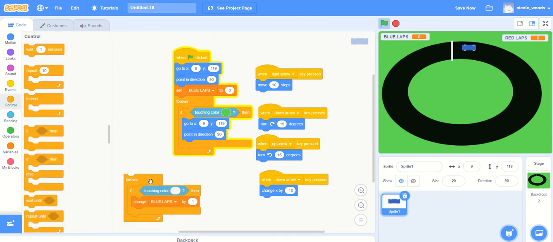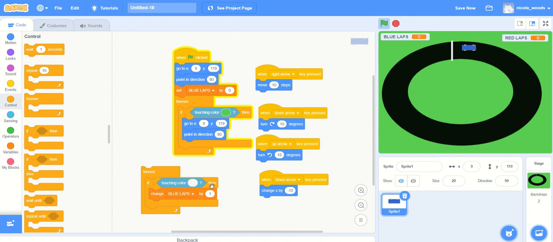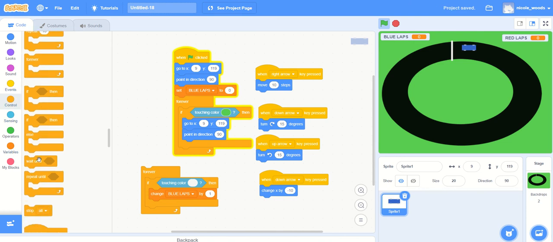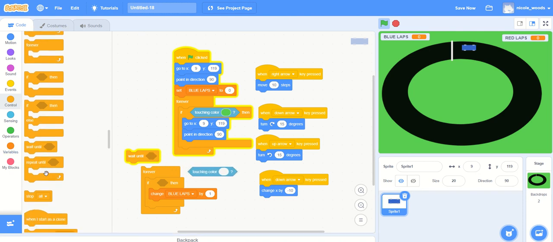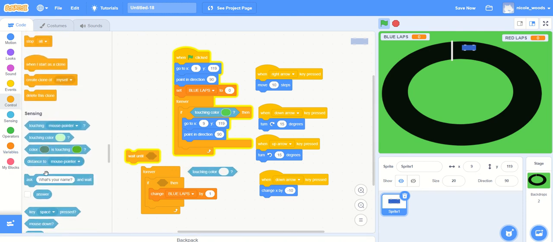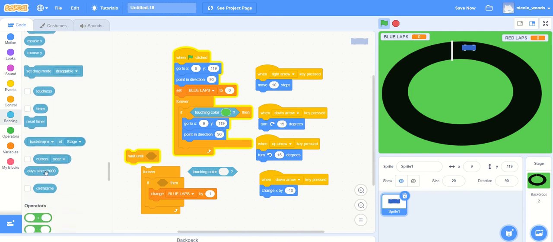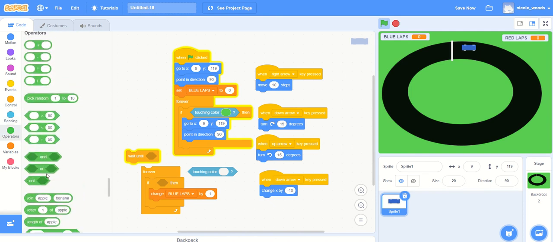Let's put it in its forever. If touching color white, well, we actually have to touch white and then wait and not be touching white. Okay, so let's see what options we've got here. There we go, wait until. Wait until, and we need something that says not. There we go, look at that.